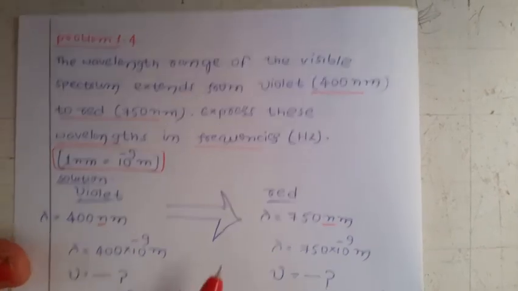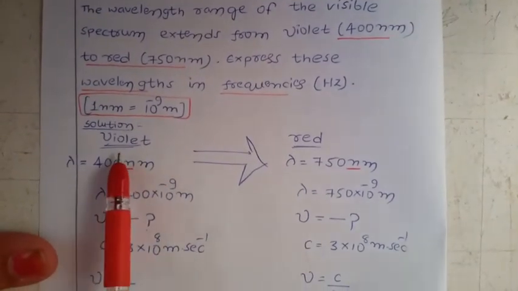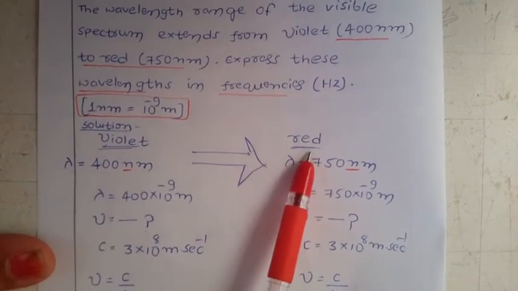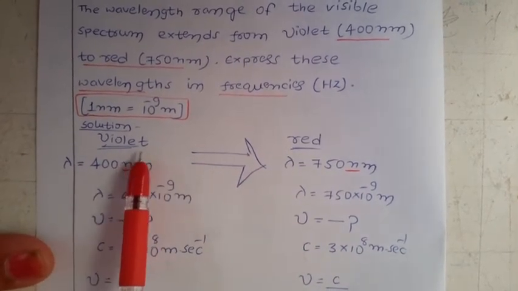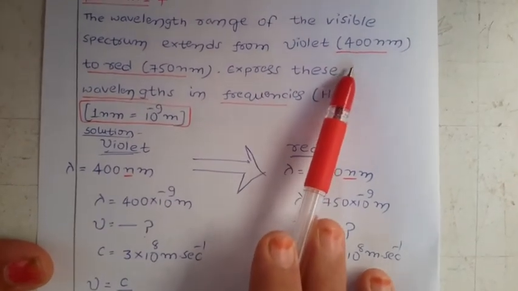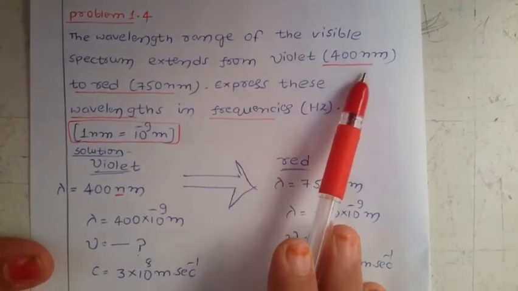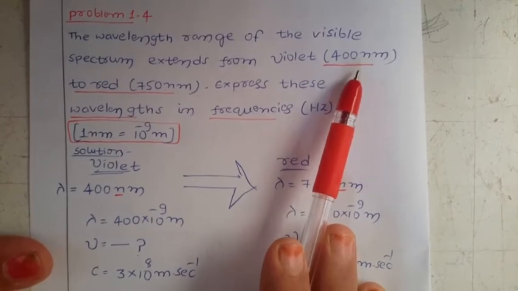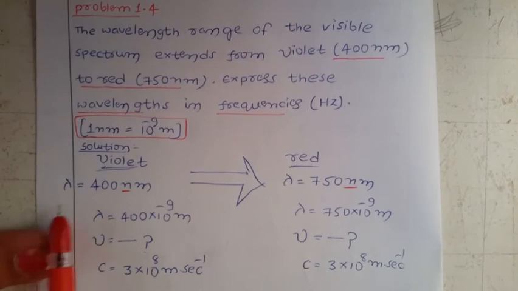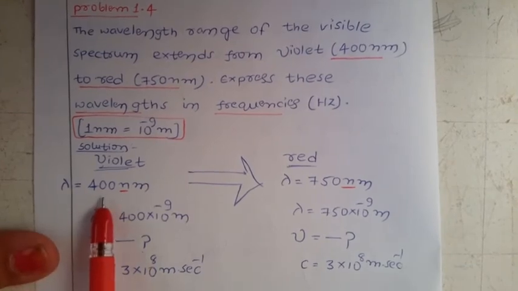So here the visible spectrum is extended. If you go for the solution, what is the given data? It is going to extend from violet to red. Now they have given the word lambda, already they mentioned these are the lambda values, or even if they don't mention, you know very well, lambda units are meter, nanometer, centimeters. Now for violet, lambda is how much? 400 nanometers.